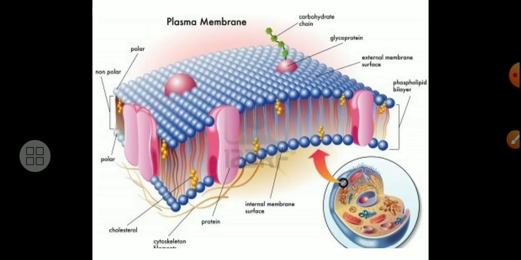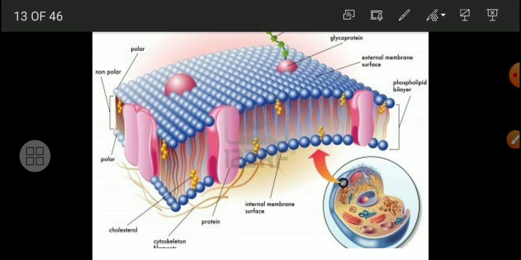Now, my friends, the ultrastructure of a plasma membrane, because this structure will help you understand how things are going to happen. So here you see glycoproteins on the external membrane surface. So it is a fluid mosaic model.